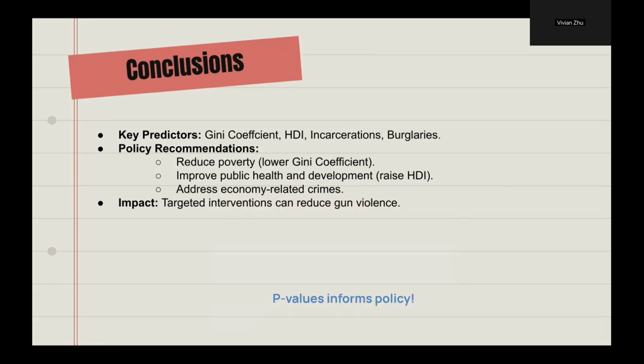So therefore, in conclusion, p-values revealed that the Gini coefficient, HDI, incarcerations, and burglaries are the strongest predictors of gun homicide rates. These findings point to clear policy actions: reduce poverty to lower income inequality, invest in public health and education to boost HDI, and address economy-related crimes like burglaries. By targeting these significant factors, governments can implement focused interventions to reduce gun violence effectively.